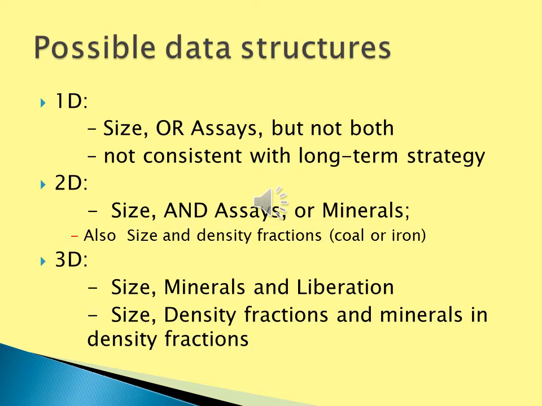There are three types of structures one could have used for basic string data: single dimension data, 2D data, and 3D data. By 1D, I mean that we are modelling the change of mass with size, or the change of mass with assay, but not both. The approach of using 1D might be useful for modelling comminution as a function of size, or flotation as a function of assay, but it doesn't allow an integrated solution.